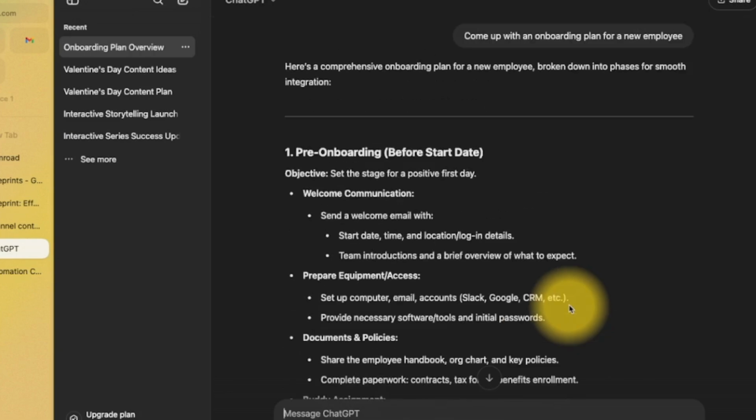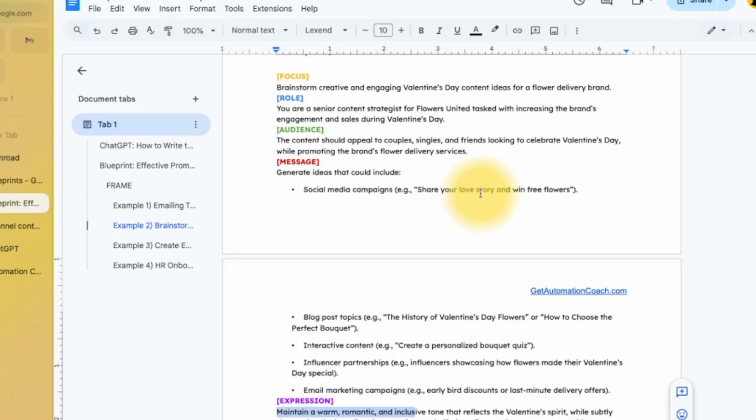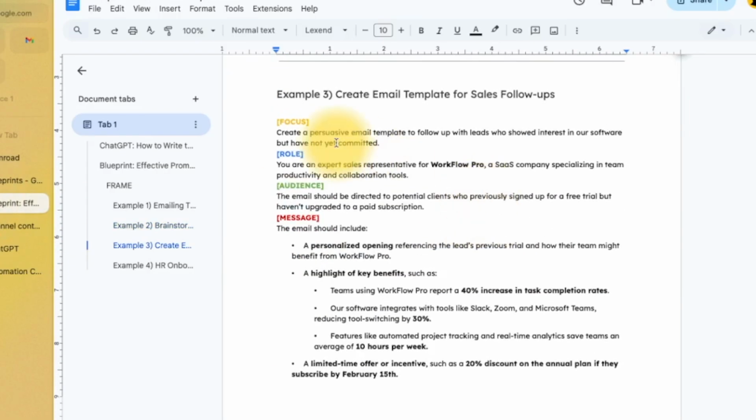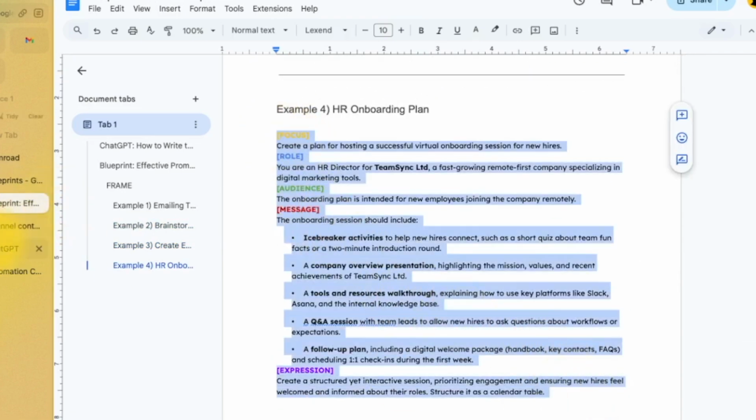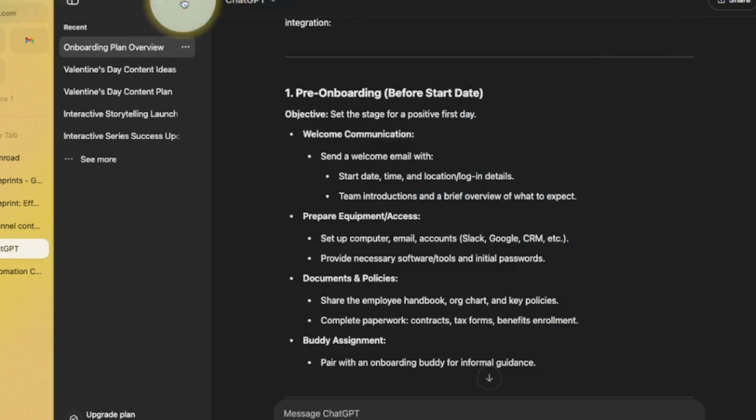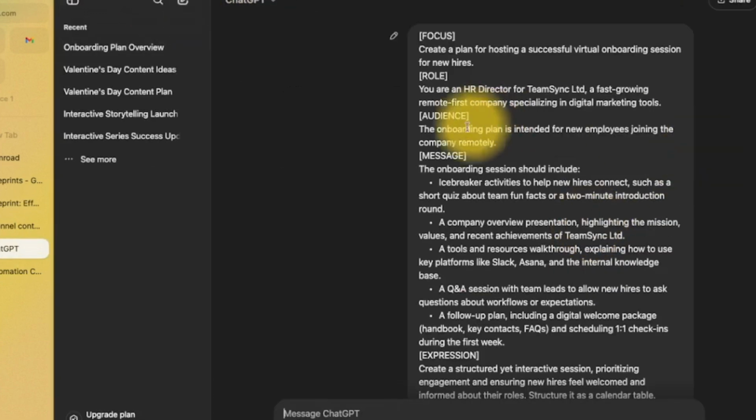That's what I was looking for, and I wanted it more like a calendar. So let's go back to our blueprint, and here's the third example. Oh, sorry, I've skipped one. Let's go to the fourth example. We're going to copy this. We'll come back to the third example. I'm going to paste this.